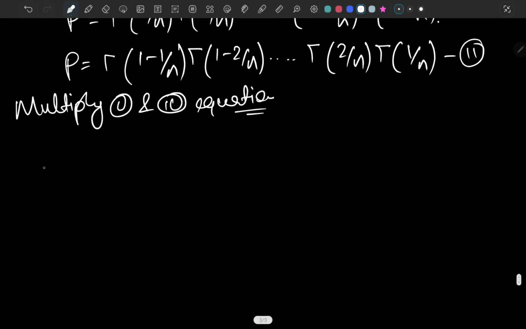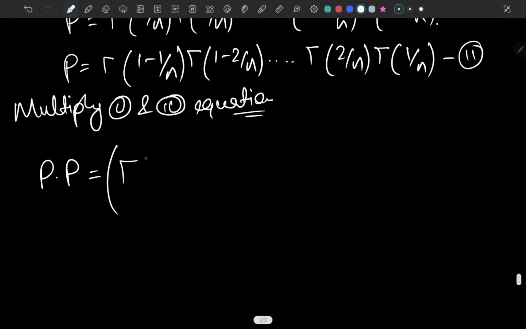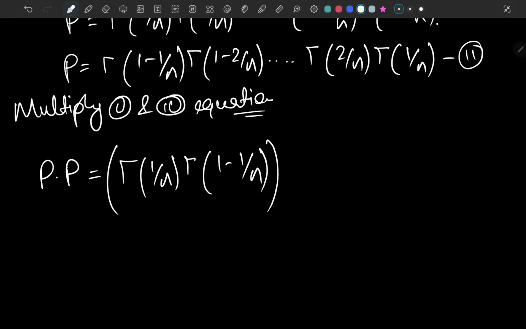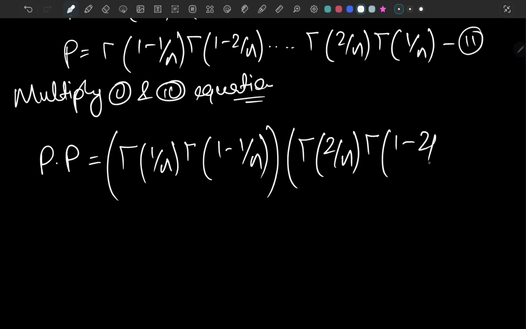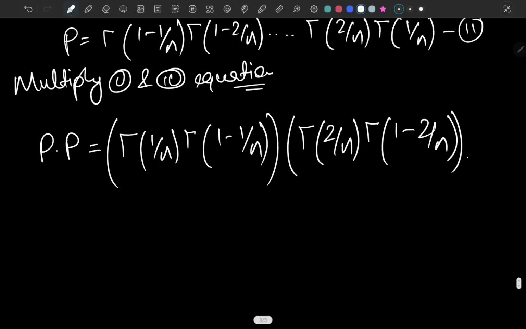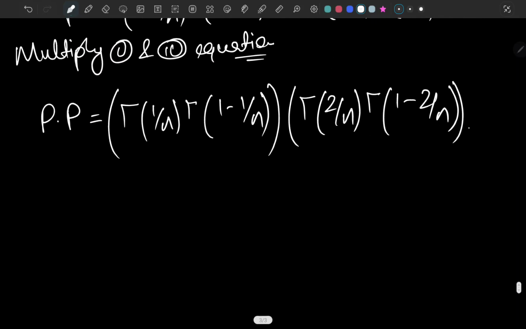So it's going to be p times p, right? So p times p equals, if we talk about this one, gamma of 1 over n times gamma of 1 minus 1 over n, the first terms of the respective equations, and the second term is gamma of 2 over n and times gamma of 1 minus 2 over n, right? And if we talk about further, that's going to be some sort of values. Well, we will not talk about them.